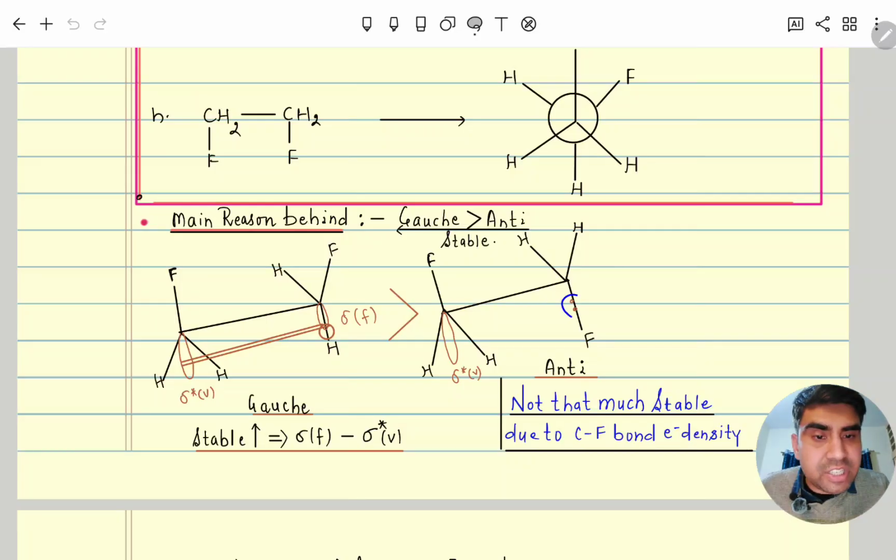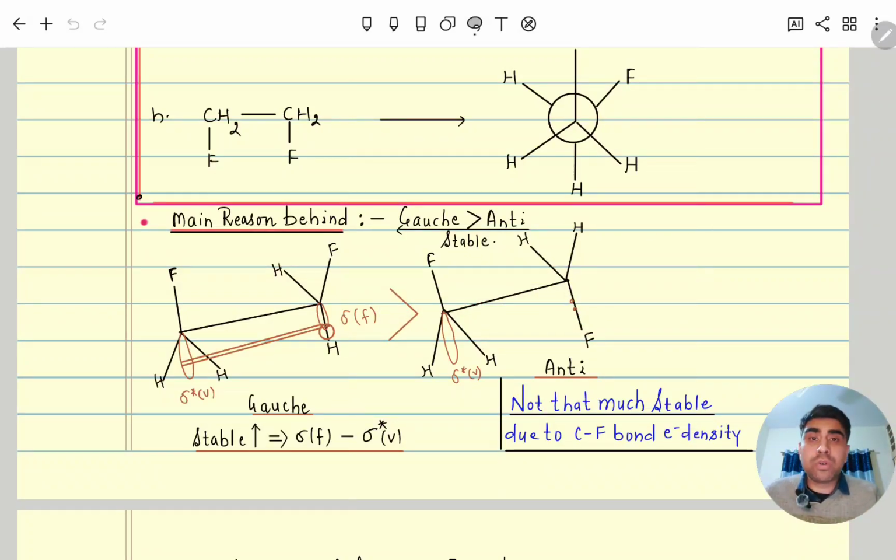So these electrons are tightly held, and now electrons will not move from high to low. So due to that reason, in gauche, carbon hydrogen electrons are moving to the sigma star vacant, and due to that delocalization of electrons, gauche is more stable than anti.